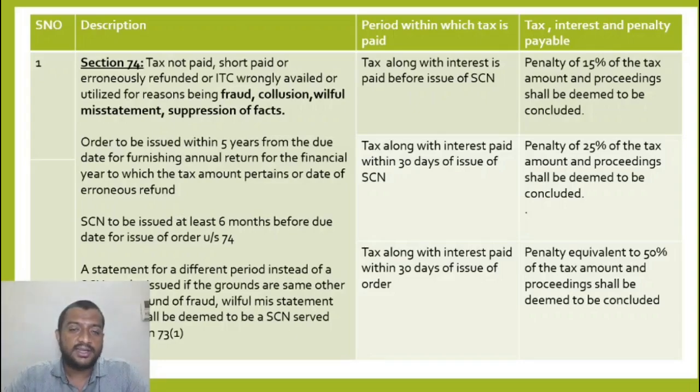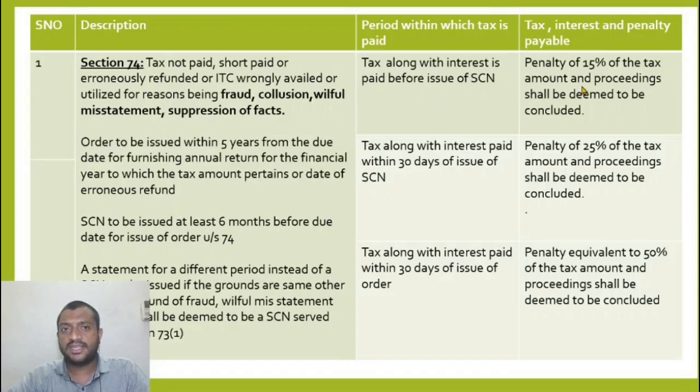Understood? Let us say in March I issue a notice under 74 for some grounds because of fraud, willful misstatement. In September 2018, I found another mistake where tax needs to be paid, but it is not for fraud, willful misstatement. So instead of issuing a show cause notice under 73, the show cause notice issued under 74 itself shall be deemed to be the show cause notice under 73 for September 19, only if I just issue a statement giving details.